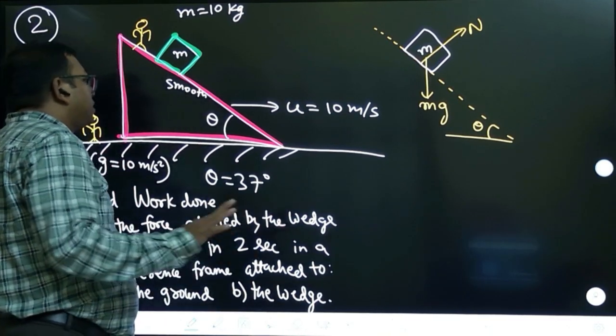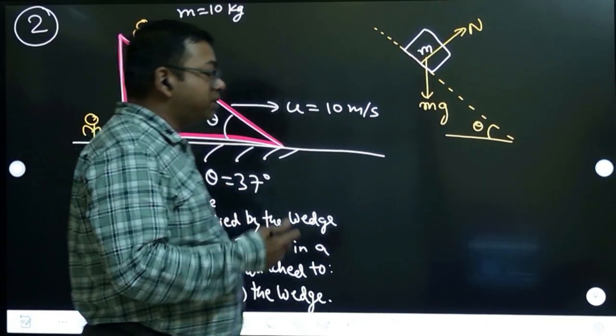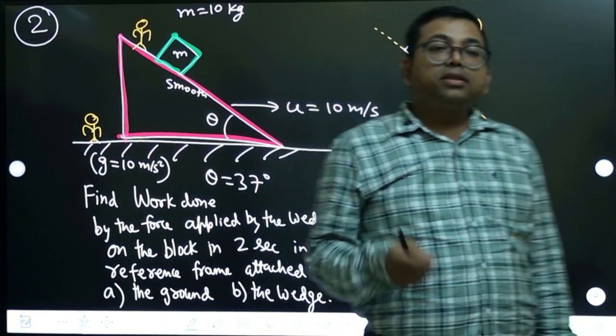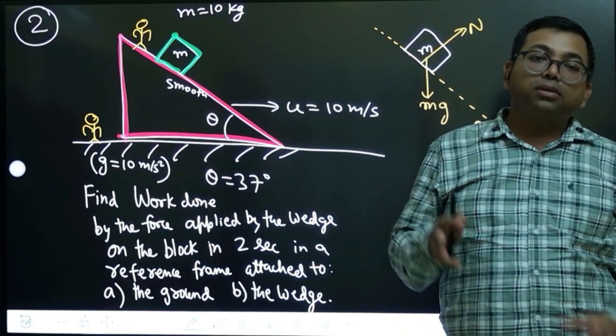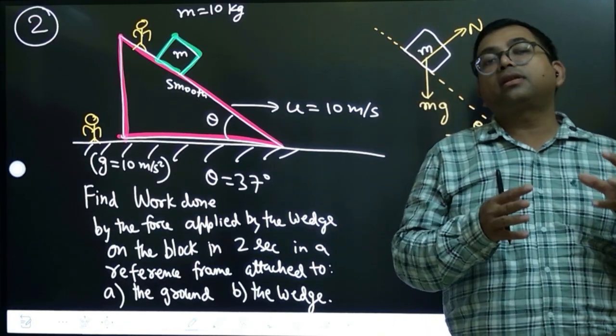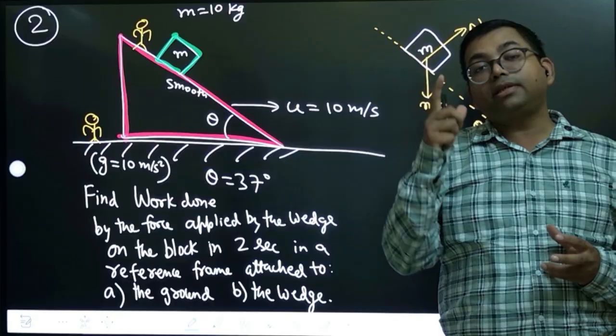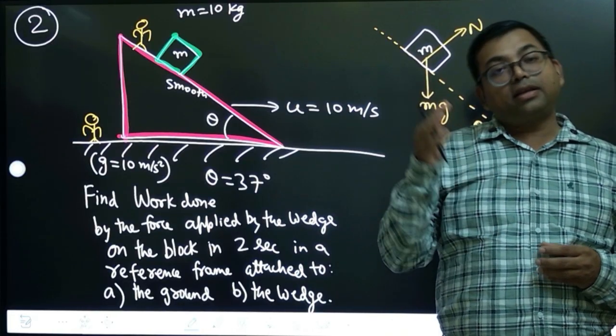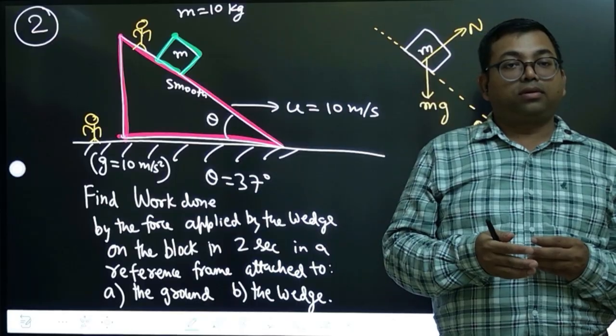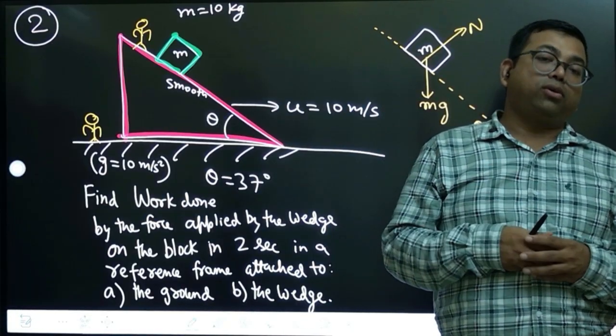No, no, no. I think that is where you are mistaken. It is not given that the block is moving together with the inclined plane. The block can slide on the inclined plane; the block is just released on that plane. So there can be relative motion. That means the block can slide over the plane also.